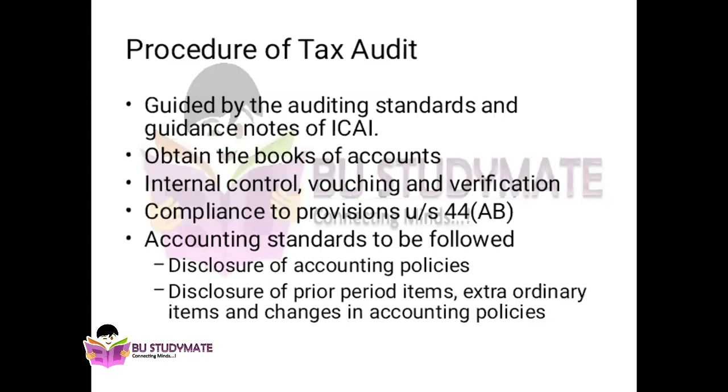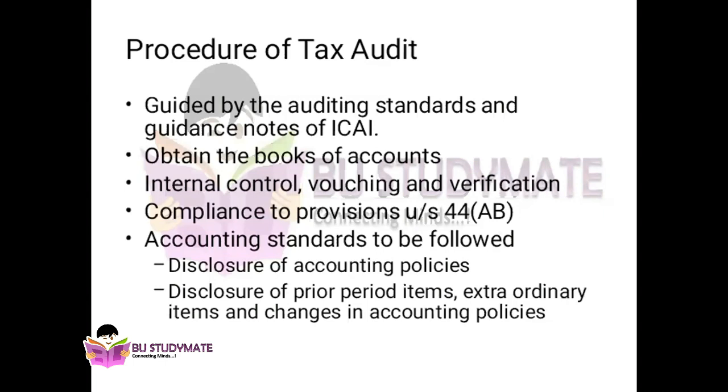The second is disclosure of prior period items, which are items not disclosed in the previous year. For example, if you are doing an audit in 2018-19, prior period items are those that should have been disclosed in 17-18 but were not, so they are shown now in the present year, 2018-19.